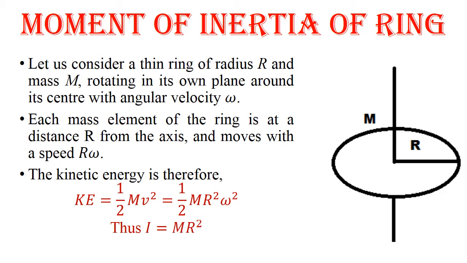The kinetic energy is therefore KE is equal to 1/2 mv square, that is 1/2 m r square into omega square. Thus, moment of inertia I is equal to m into r square. Means the moment of inertia of a ring whose mass is m, radius r, is m into r square.